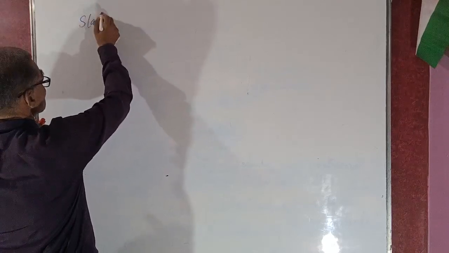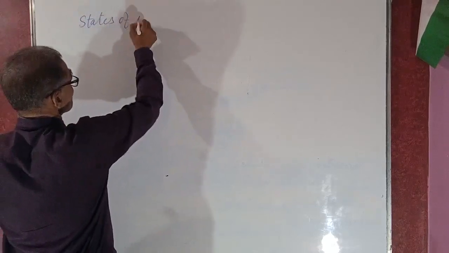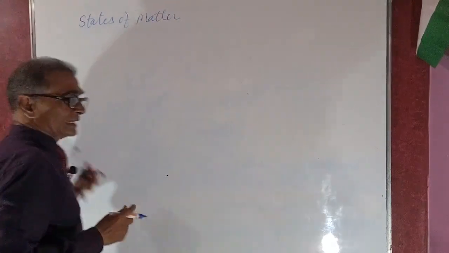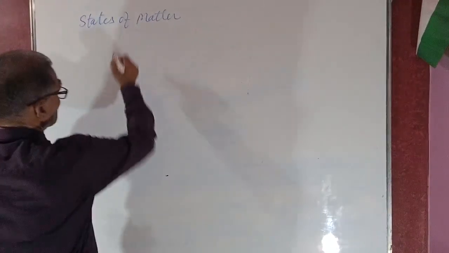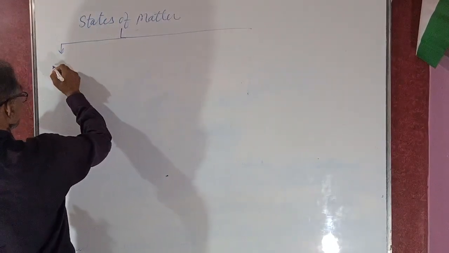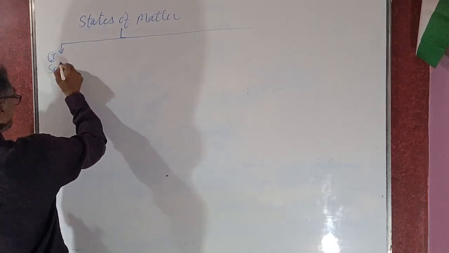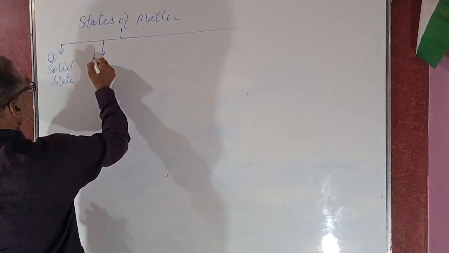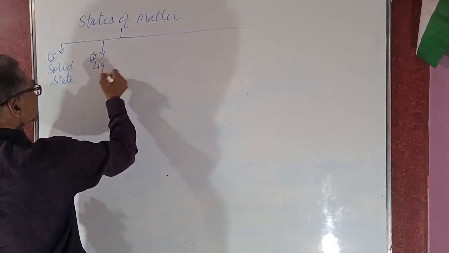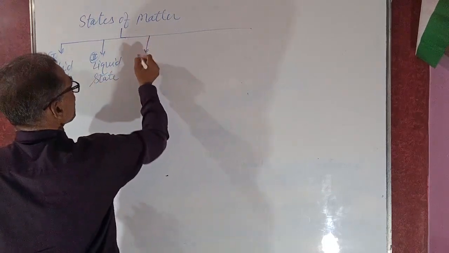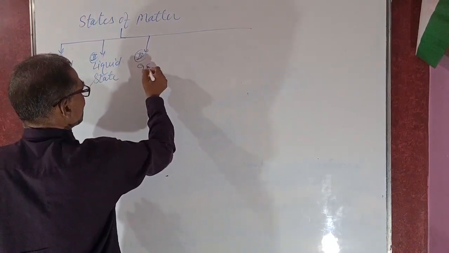I will also explain the states of matter. How many states of matter are possible on Earth? You know of only three. Number one, solid state. Number two, liquid state. Number three, gaseous state.